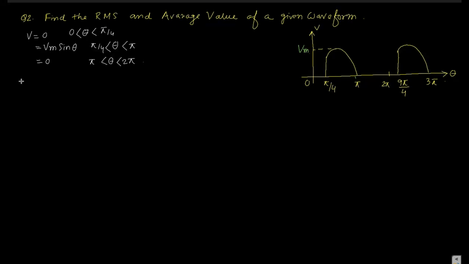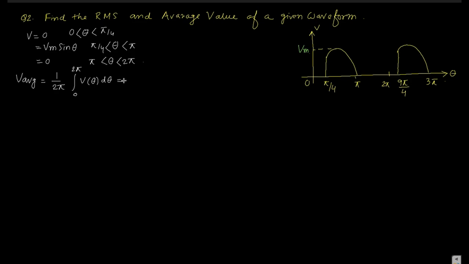If we find the V average, it becomes 1 by 2 pi, since you have to consider the full cycle, 0 to 2 pi, integration of V theta d theta.